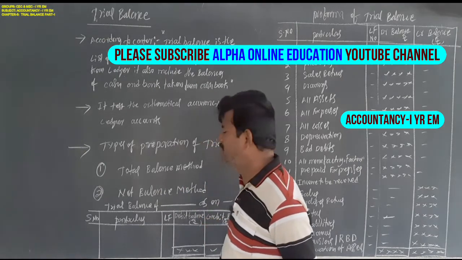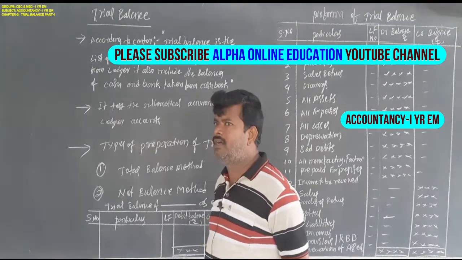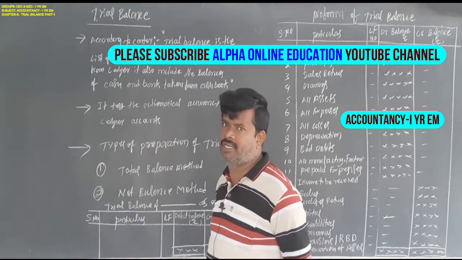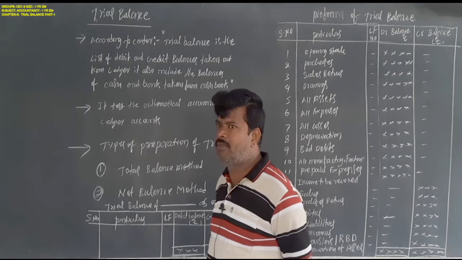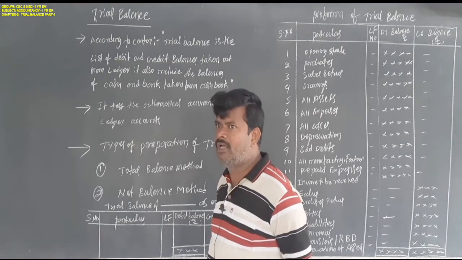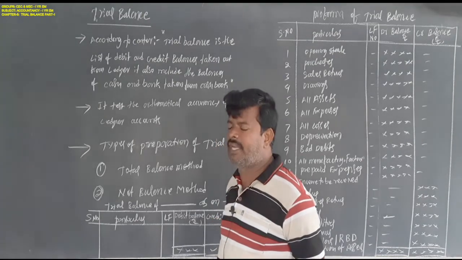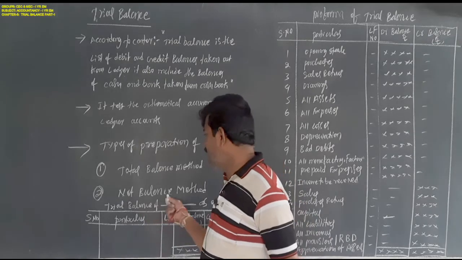Net balance method means we prepare the ledger accounts and consider what balance is carried on in the ledger. The balance carried on must be taken as the final balance in the trial balance. It is called the net balance method.